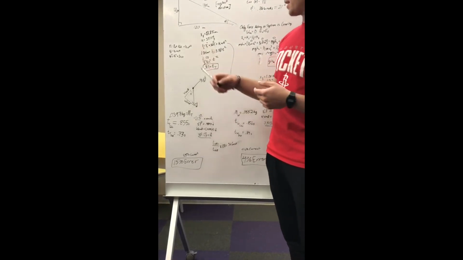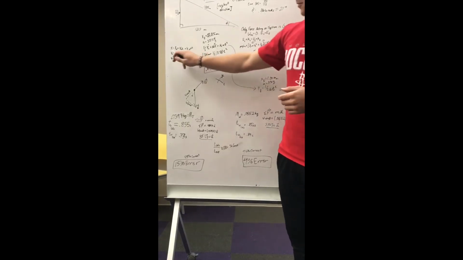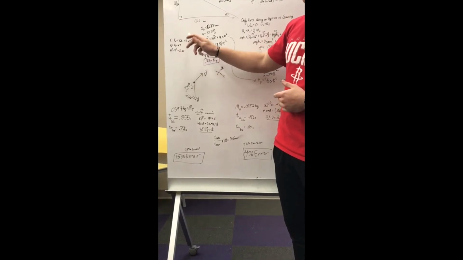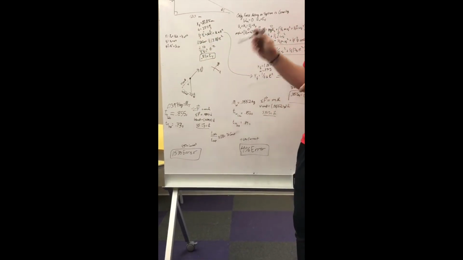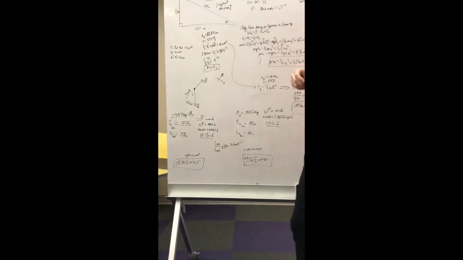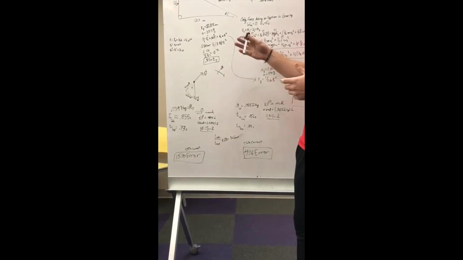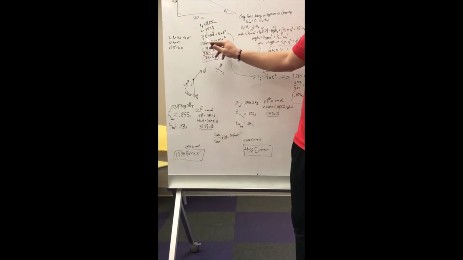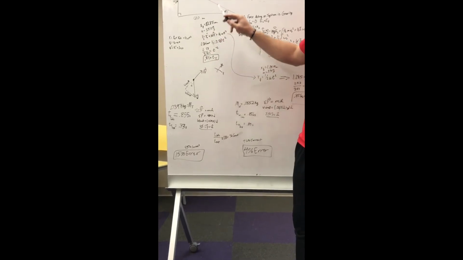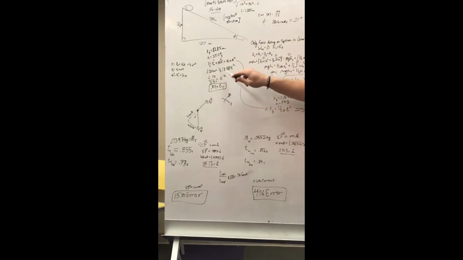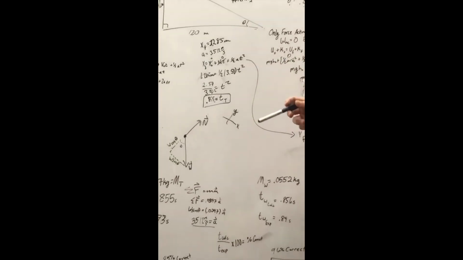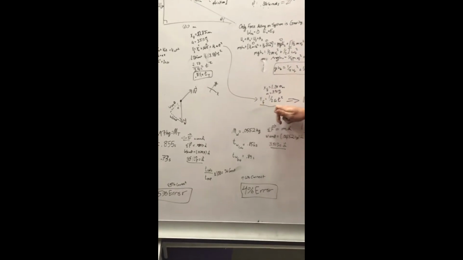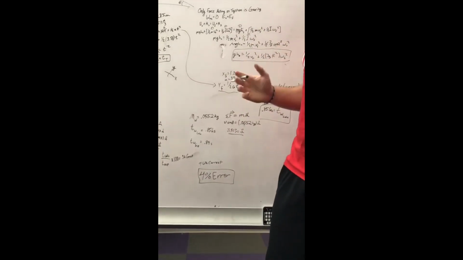Since we do have a constant gravity, which Galileo has informed us of, we can use the first kinematic equation, which would be the final x position is equal to the initial x position plus the initial velocity times time plus 1/2 the acceleration times the time squared. Since we are starting from our origin, the initial x position is 0. Since we are starting from rest, the initial velocity is 0. So we can take both of those terms out of the equation, finding that our final x position is equal to 1/2 the acceleration times the time squared.